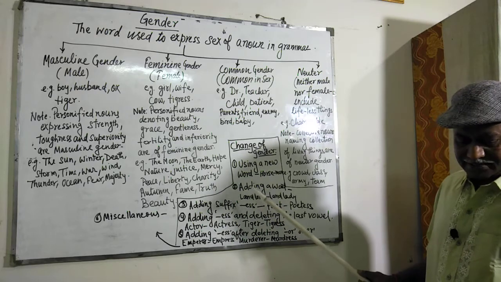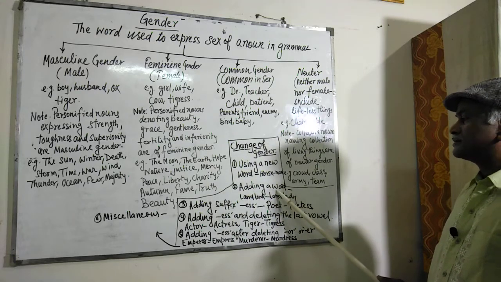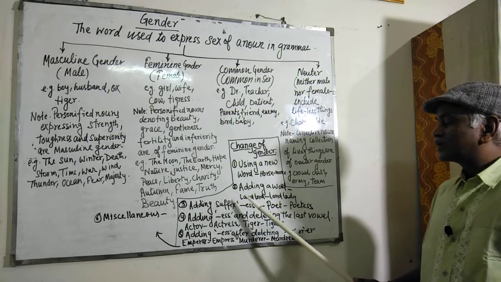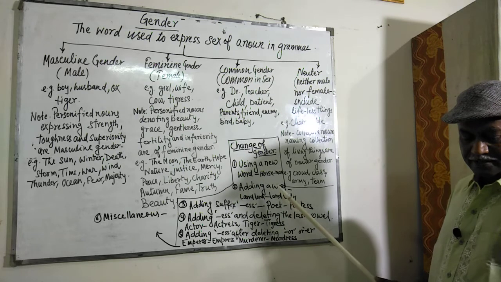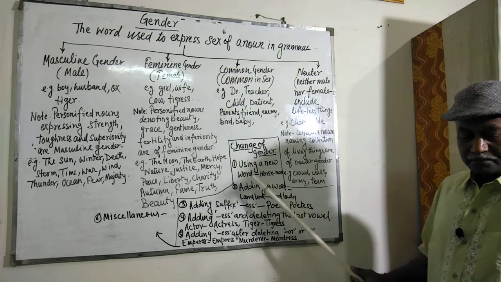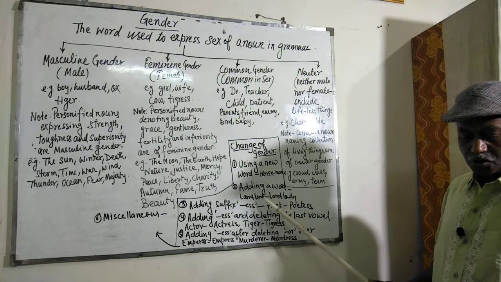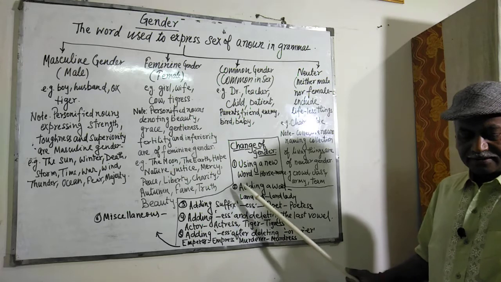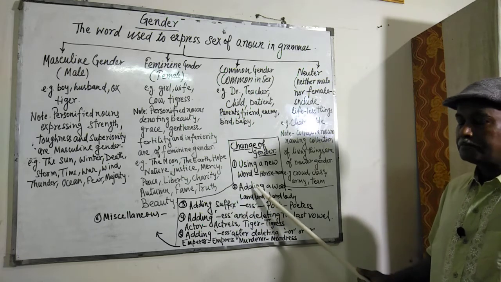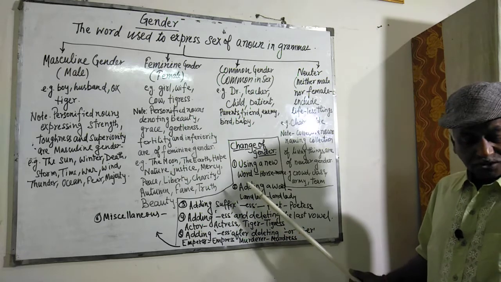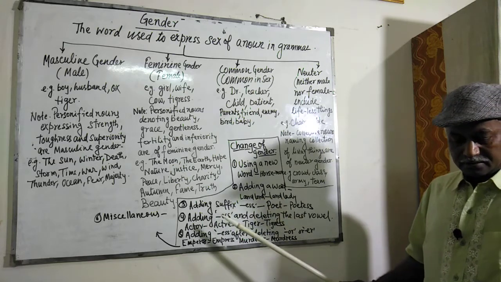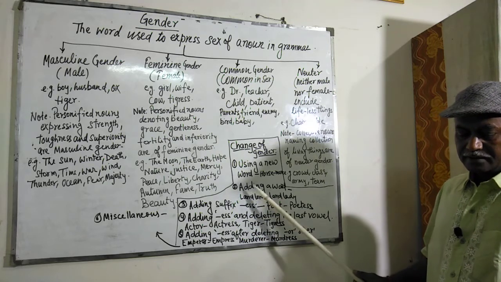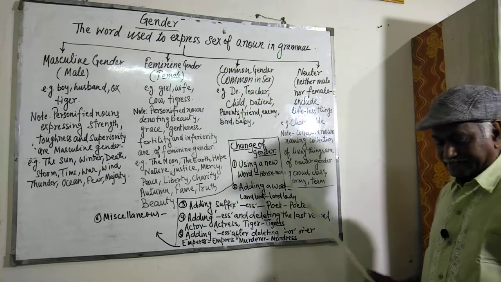Then the second one is adding a word. Some new words are added in this case. For example, landlord, landlady, brother-in-law, sister-in-law, buck rabbit, doe rabbit, cock sparrow, hen sparrow, jack ass, manservant, maidservant, godson, goddaughter, grandfather, grandmother, peacock, peahen.